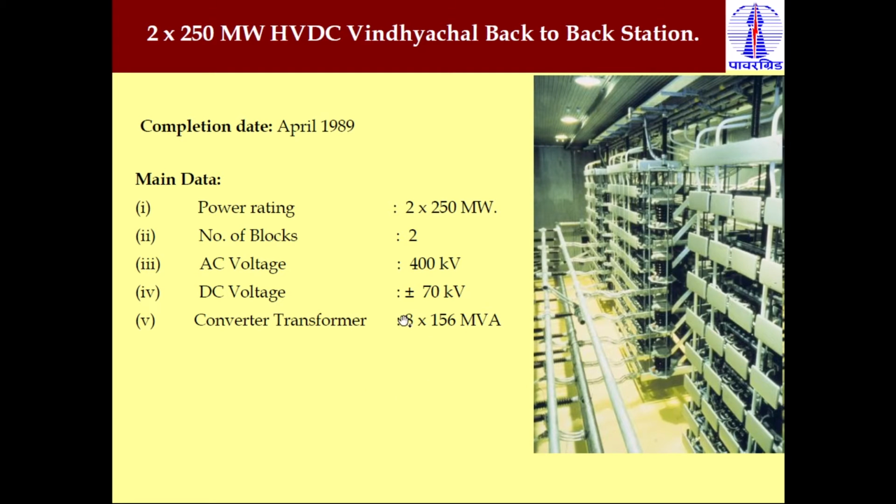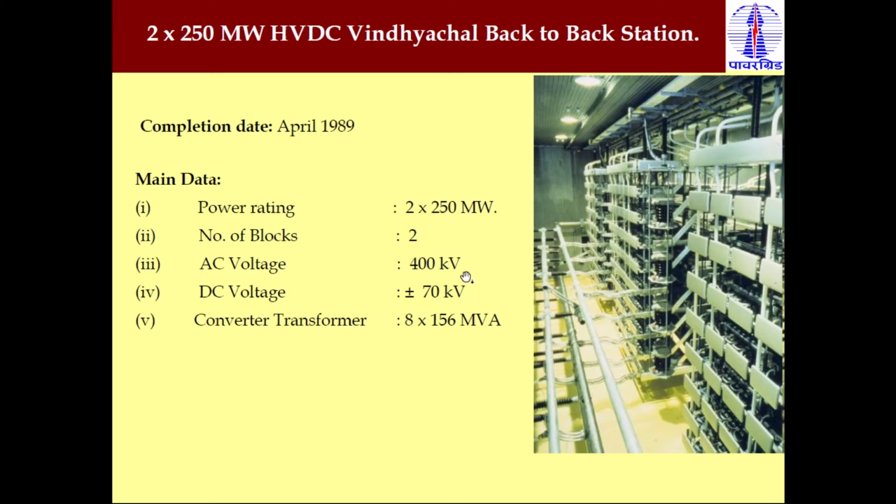This is another HVDC system, the 2 cross 250 megawatt Vindhyachal back-to-back HVDC system. Here the 2 means it is a bipole HVDC system. You can see that the number of blocks is 2, it means it is a 2-pole or bipole HVDC system. 2 multiplied by 250 means that 1 pole transmits power of maximum capacity 250 megawatt. So the total capacity of this HVDC system is 500 megawatt.